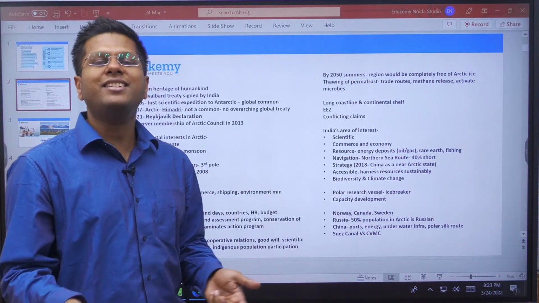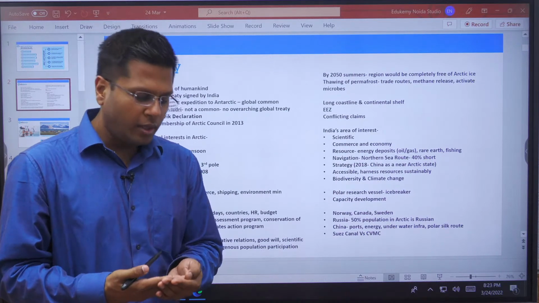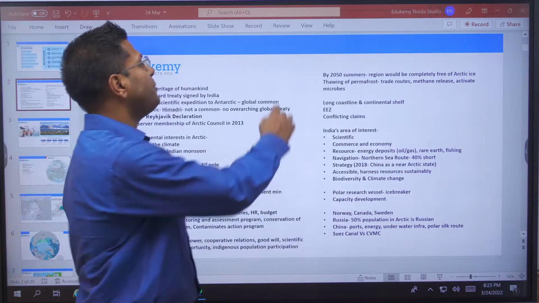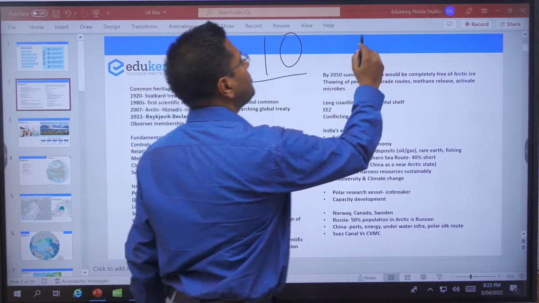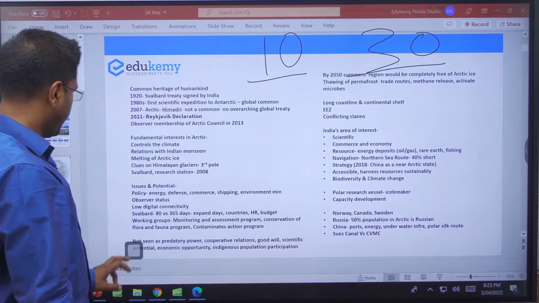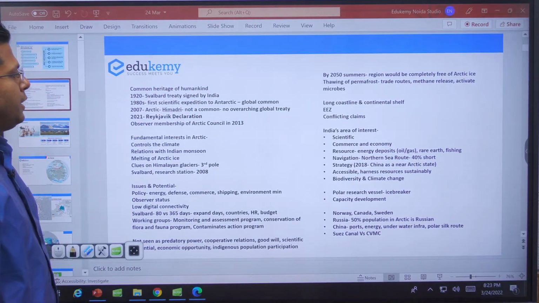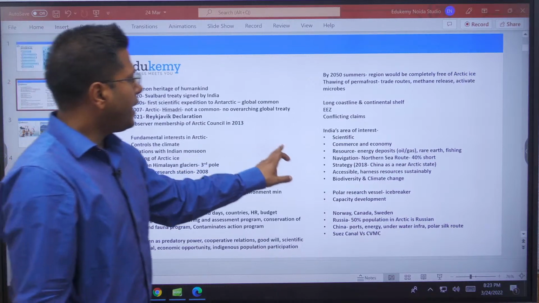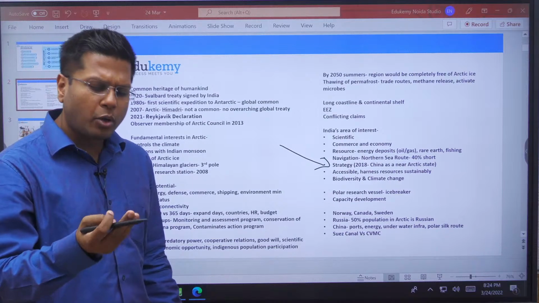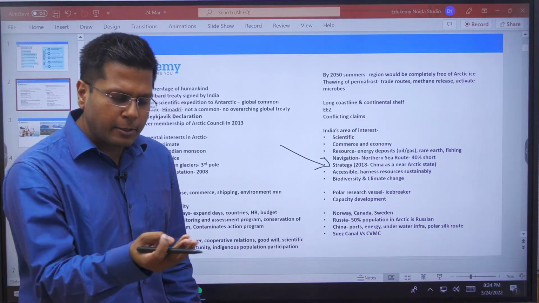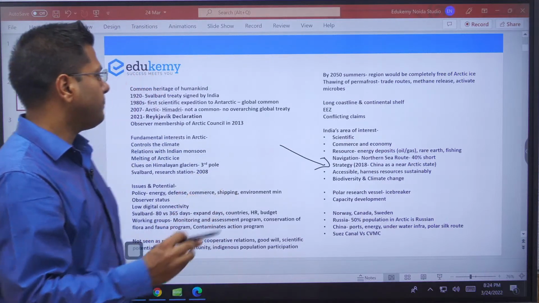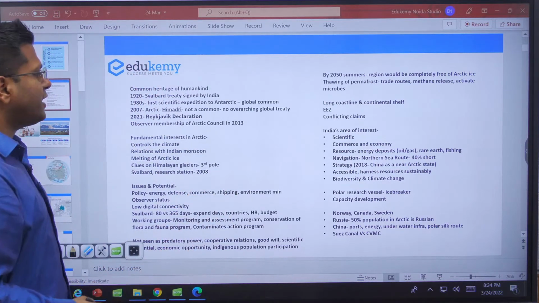This is the reason India must extend its cooperation with Russia to develop the Arctic region, right? Russia needs technological and human resources for this. Russia needs more investment, and that is the reason that although trade between India and Russia is $10 billion, the investment is more than $30 billion. Imagine this, right? Strategic interest in these areas, accessibility and harnessing the resources in a sustainable manner. All the resources, be it polymetallic nodules, petroleum reserves, or fishing potential, each of them. Biodiversity and climate change are to be studied along with that.